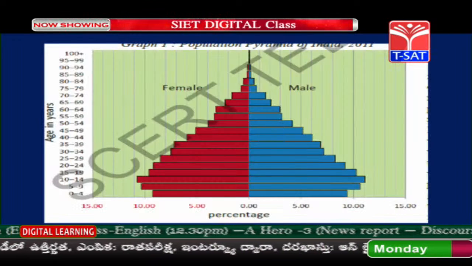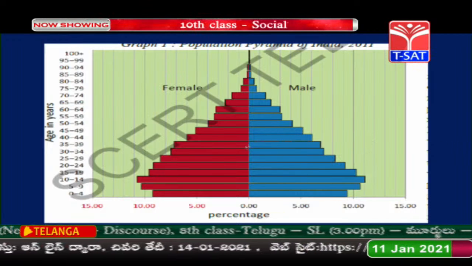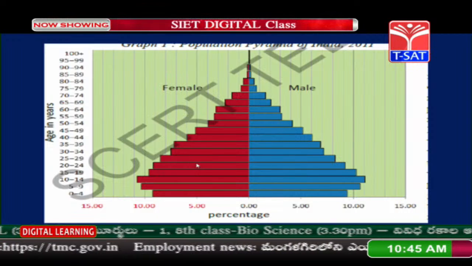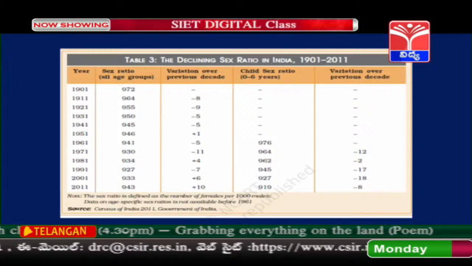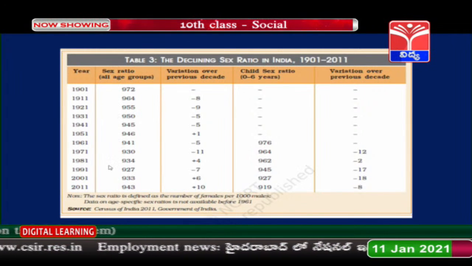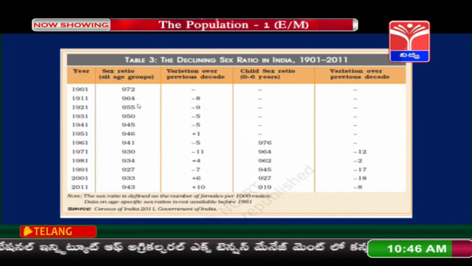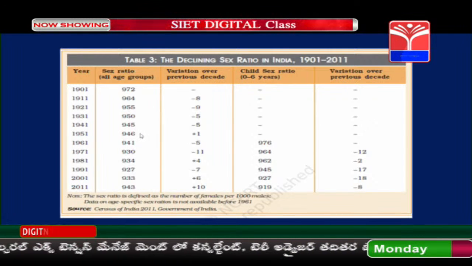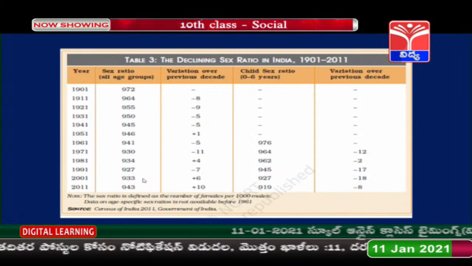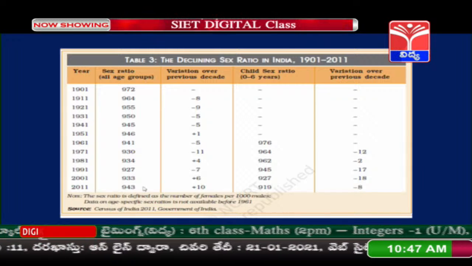This is the age pyramid, as we call it. Here you can see the red colored side is the female calculation, and towards the blue side is the male. When we come to 2011, it is 943. You can see in this graph and table that the female count is going on decreasing. You can see the worst condition in 2001, it was only 933. In 2004 it became 943.